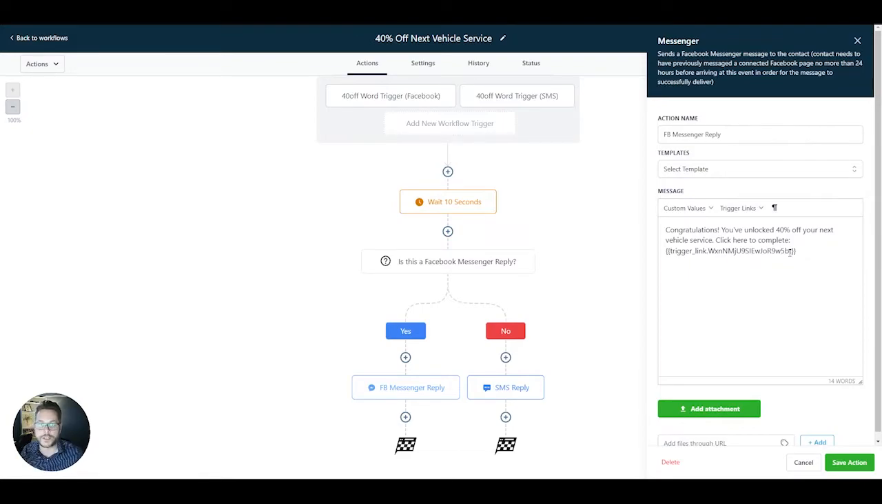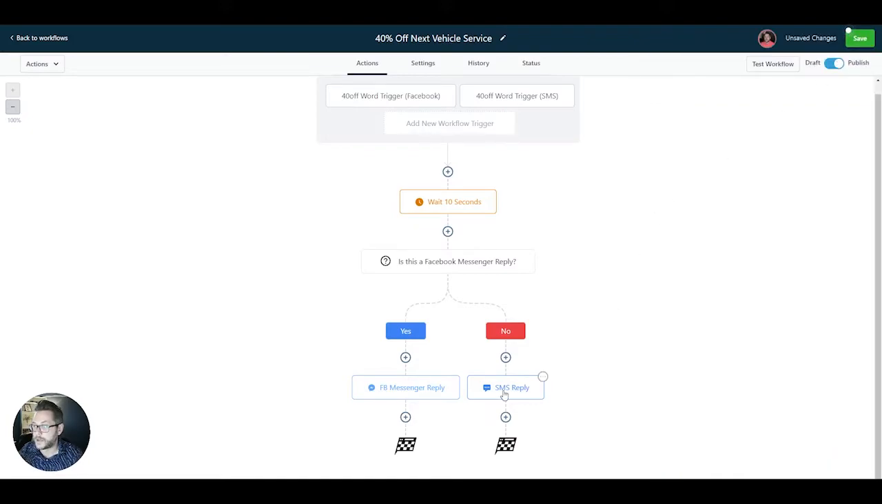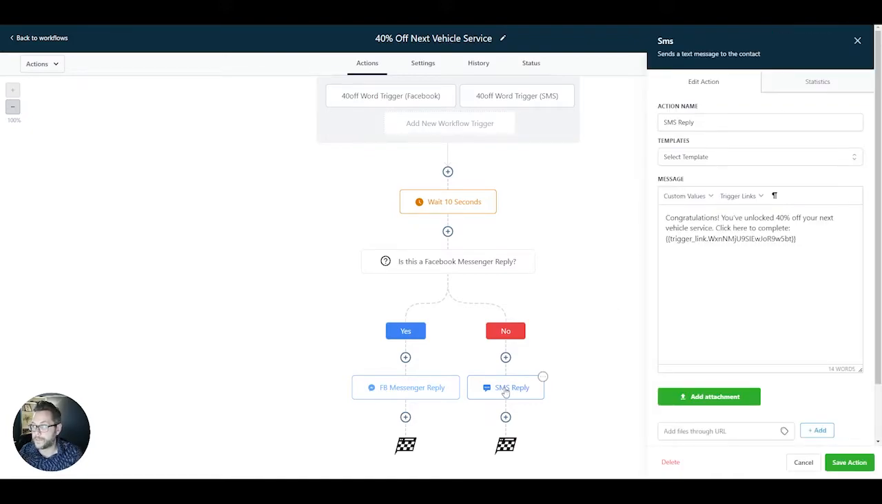It attaches to their customer profile inside of Solos, so it makes it a lot easier to follow the customer journey. It's an extra tool to help you get a little more clarity on what's going on, helps with your marketing efforts. Vice versa, on the other side, we have our text message reply. So if the customer had sent in the word trigger through text message, it's going to determine that that was the case. We're going to send the same message and it's going to come through on that channel.